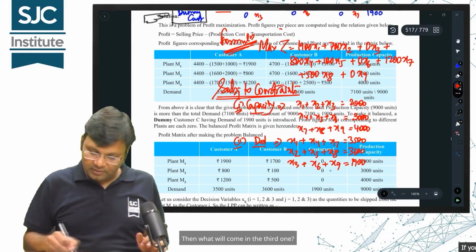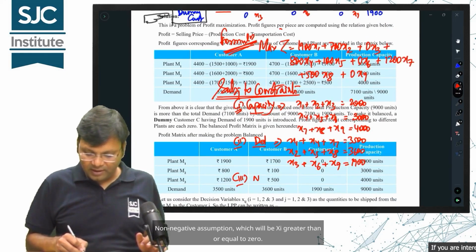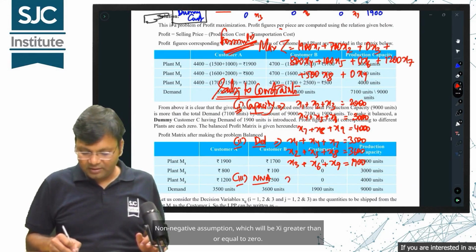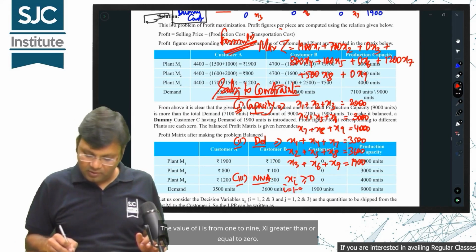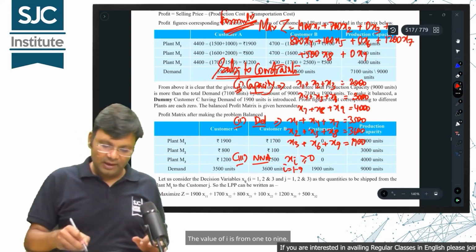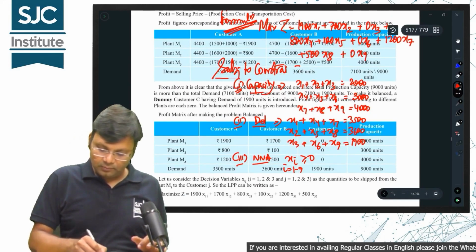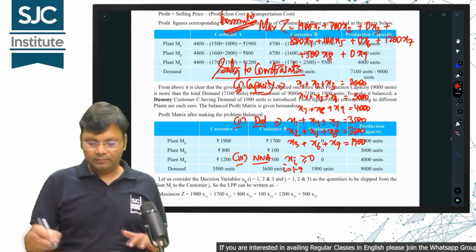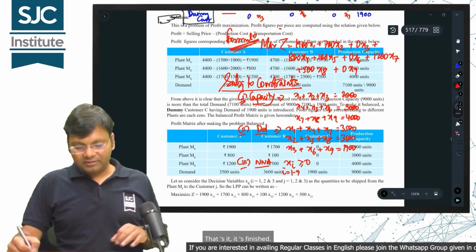Then what will come in the third one? Non-negative assumption, which will be greater than or equal to 0. The value of i is from 1 to 9, xi greater than or equal to 0. That's it, it's finished.